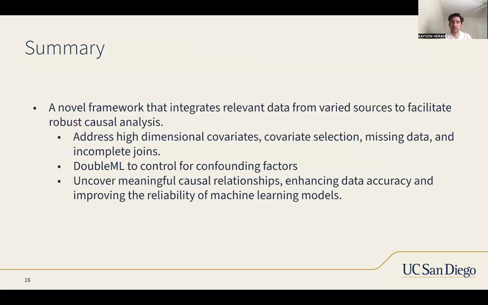And in summary, we created a novel framework that integrates relevant data from varied sources to facilitate robust causal analysis. DEMA addresses high dimensional covariates, covariate selection, missing data, and incomplete joins. We use double ML to control for these confounding factors and those high dimensional covariates. We do this to uncover meaningful causal relationships and enhance data accuracy to improve the reliability of machine learning models. And that is DEMA. Thank you.